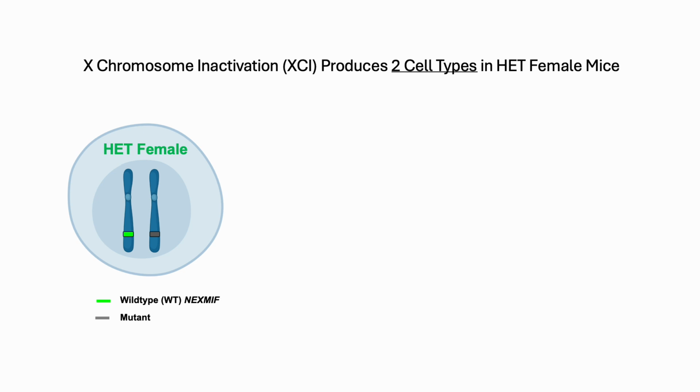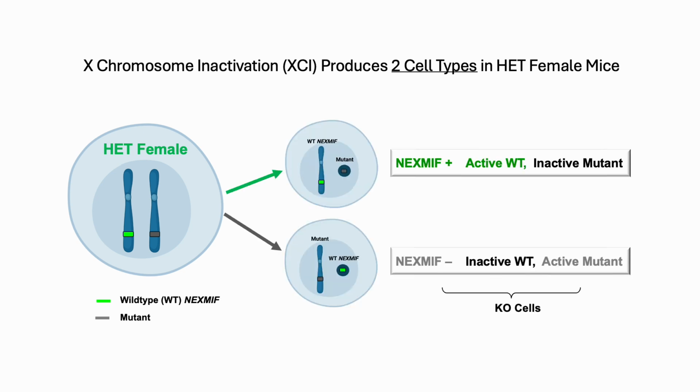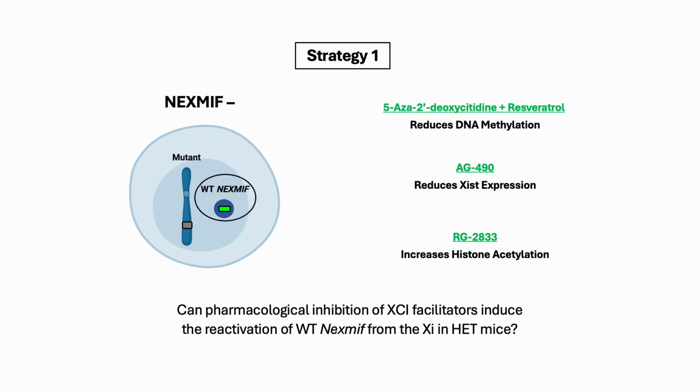Indeed, if we use our het female mice as an example, in which one X chromosome contains the wild-type functional copy of Nexmif, and the other X chromosome contains the mutated copy, this actually leads to the production of two cell types, Nexmif-positive cells and Nexmif-negative cells. These Nexmif-negative cells actually function similarly to the neurons of knockout male mice. And so in an attempt to reactivate this functional wild-type copy of Nexmif from the inactivated X in Nexmif-negative cells of the het mice, we came up with two strategies, the first being to pharmacologically inhibit facilitators of XCI.